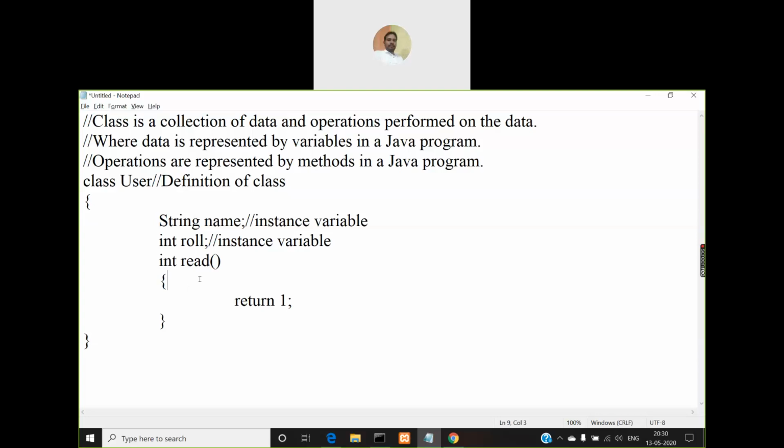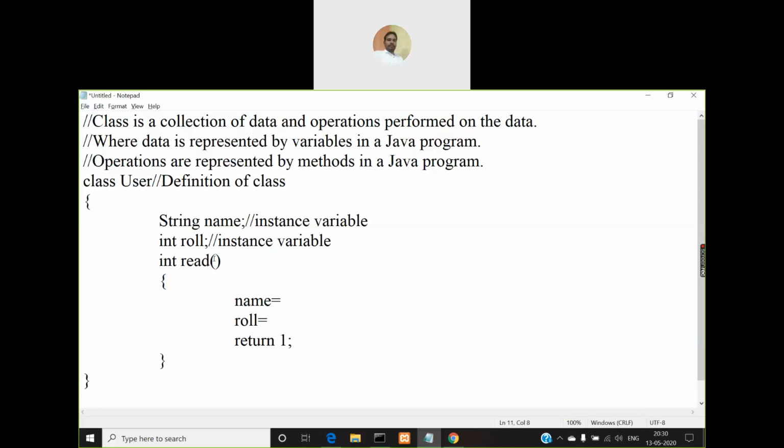So what is my purpose? I want these variables to be assigned some value. Say name is equal to some value, and similarly role is equal to some integer value I want to assign. But what value are you going to assign?